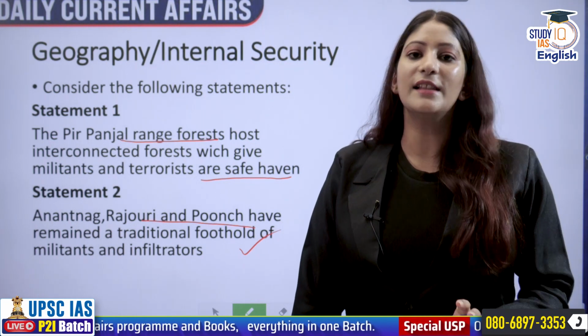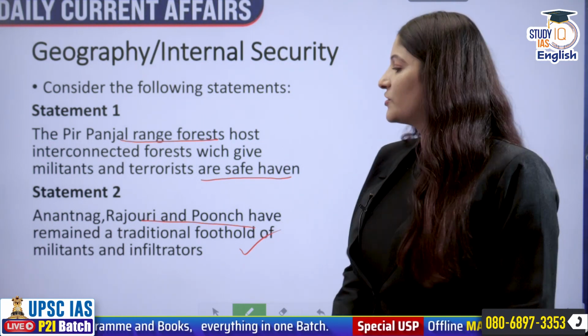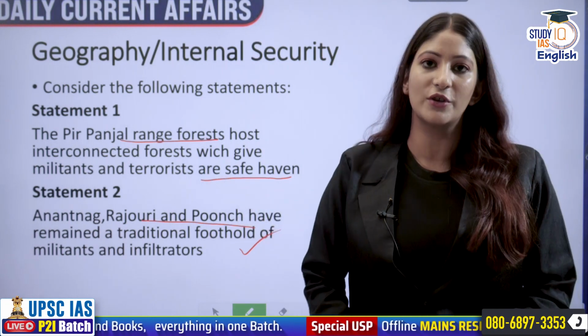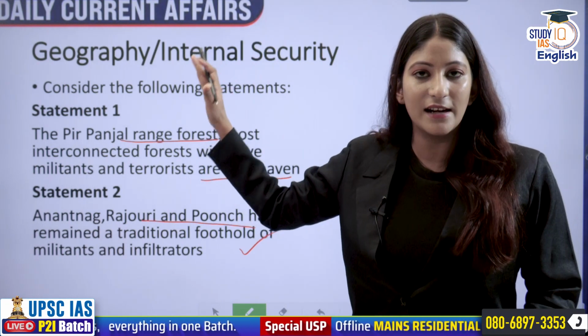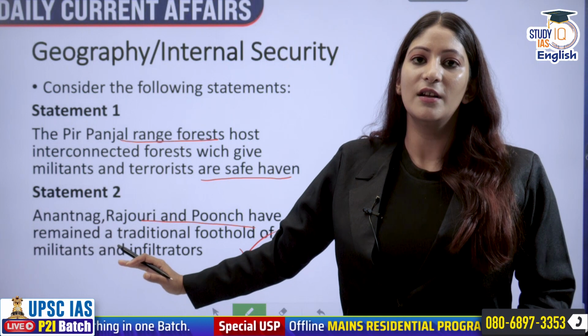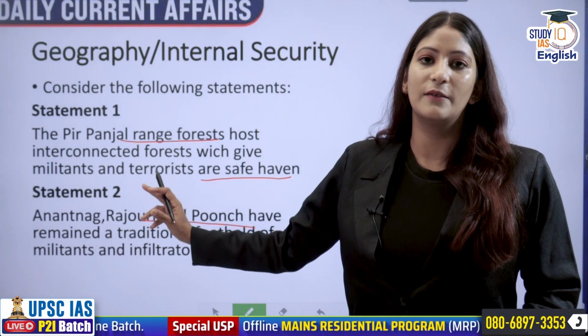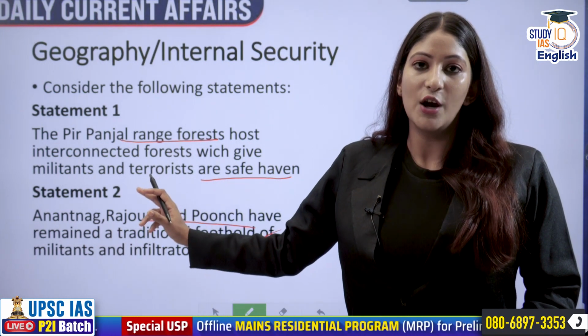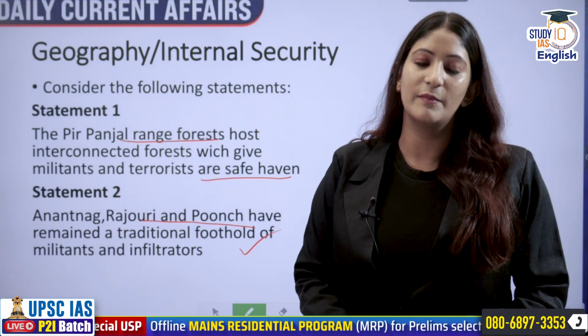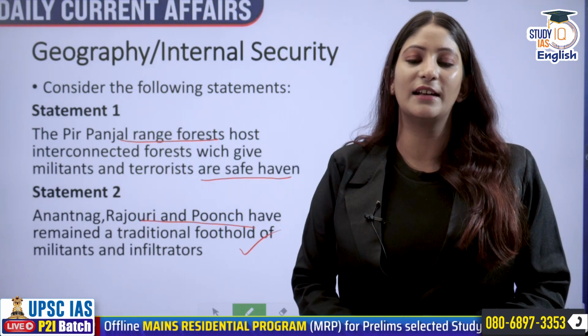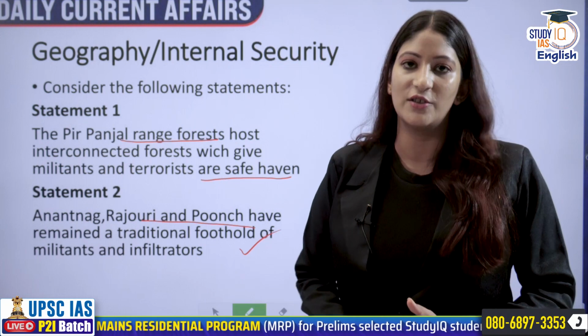And because regions such as Anantnag, Rajouri and Poonch lie to the south of the Pir Panjal, it becomes hard for the security forces to root out militants, because they hide out in the forests hosted by the Pir Panjal range.